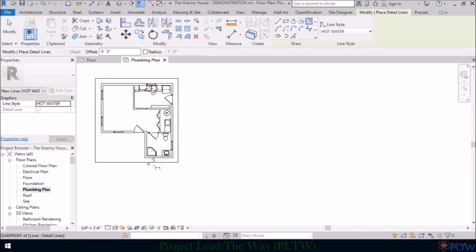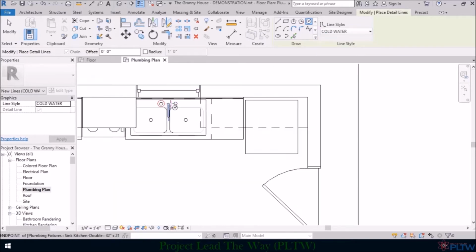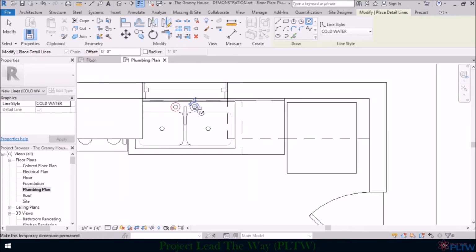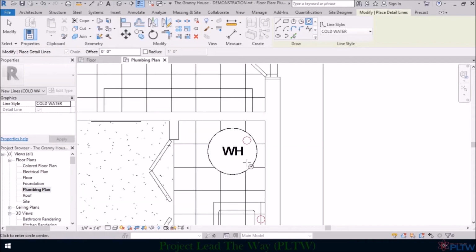Now let's go back up to the top and go back to our kitchen. This time we're going to change this to cold water. And then we're going to place 2-inch circles where we have cold water lines for the handles. So we have a cold water line that needs to be run for this handle, which will turn on the cold water here. We also need to provide a cold water location or a tie-in somewhere for our hot water heater. So when the cold water comes into the house, it's going to come directly to this location, fill up this tank. The hot water heater will heat up the water, and then it will leave the hot water heater at the hot water location here that we already drew.